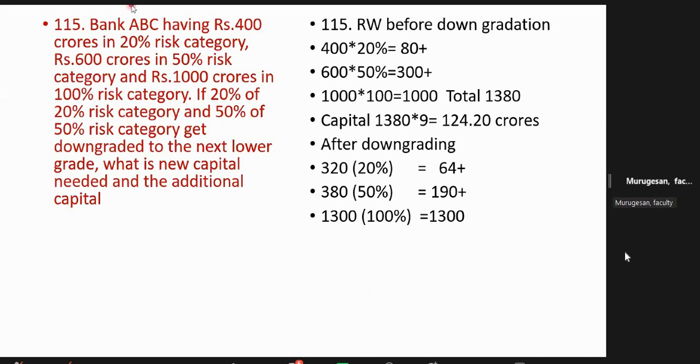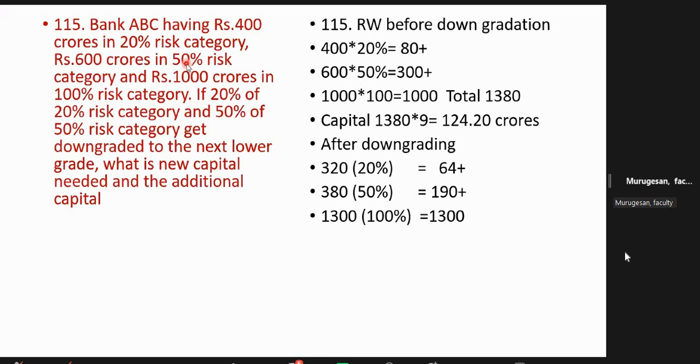That is correct, but here they have given only 3 categories. Here the spread of assets is only in 3 categories: 20, next is 50, next is 100. In the normal scenario, there are no borrowers in 30%. The next category of borrowers is 50. So in this particular bank, the assets are only in 3 categories. Your question is correct, but it will come to 50%.